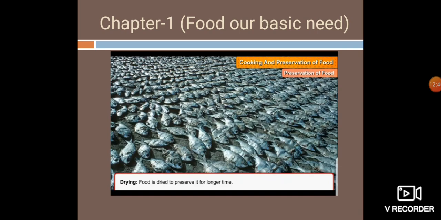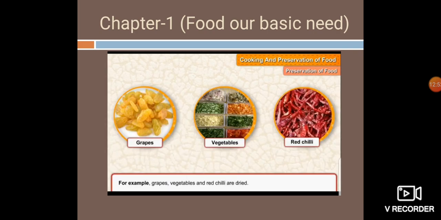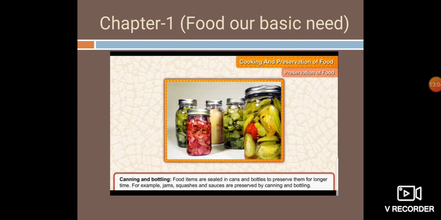The next method is drying. Food is dried to preserve it for a longer time, which means the water content present in the food is removed, and that process is known as drying. For example, grapes, vegetables, and red chili are dried. Canning and bottling. Food items are sealed in cans and bottles so that they will not come in contact with air, and we can preserve them for a longer time. For example, jams and sauces are preserved by canning and bottling.